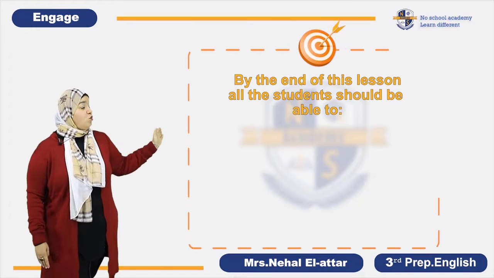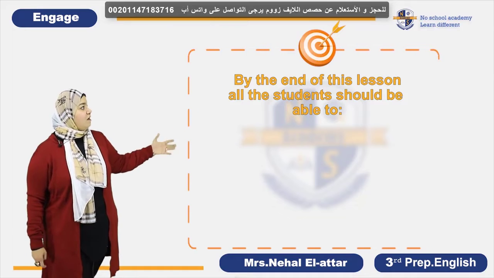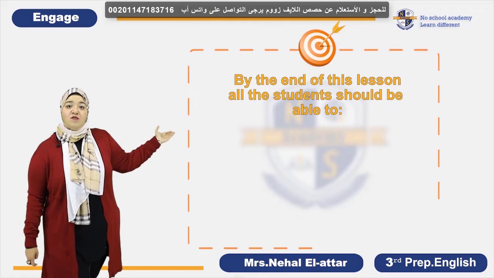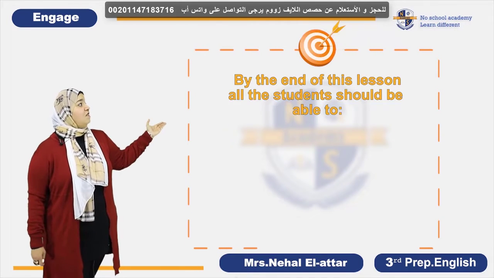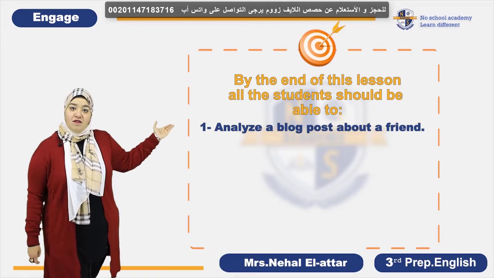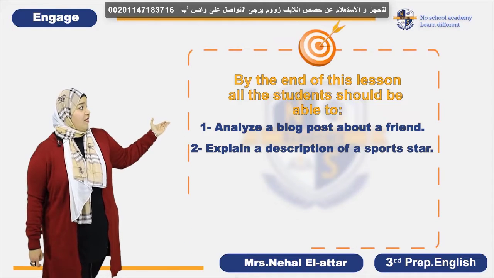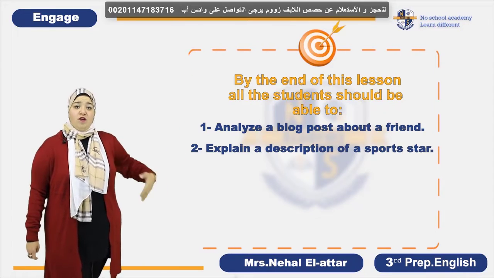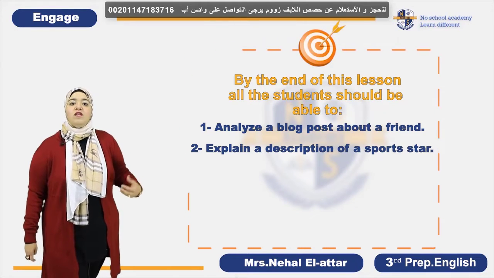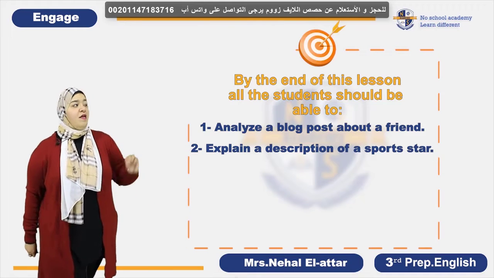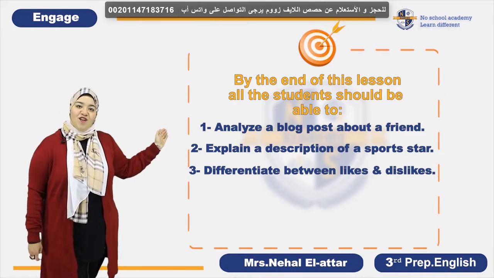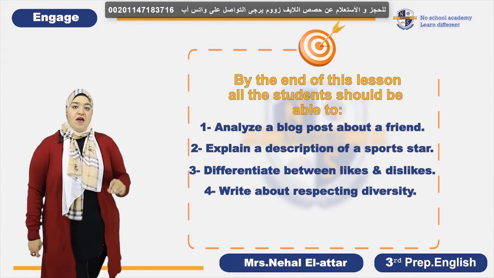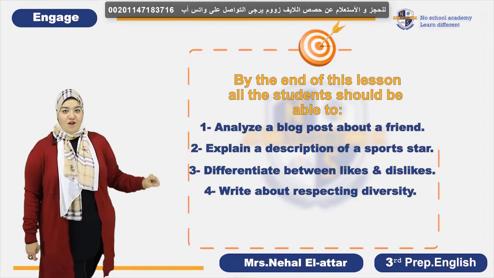So, as usual, in each lesson, we're gonna discuss the objectives that you are able to know by the end of the session. Let's see them together. The first objective is to analyze a blog post about a friend and to explain something about a sports star, which we call a description, and we are going to know what's meant or how do we describe someone in detail. The third one is to differentiate between likes and dislikes and to write about respecting diversity. And I call it the most important objective of this session.